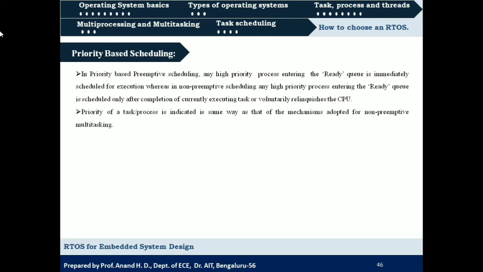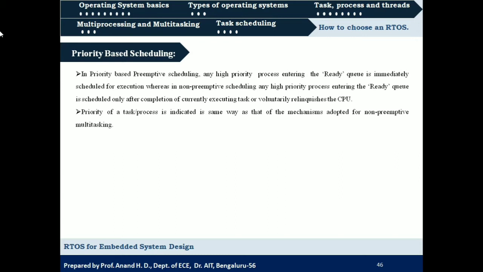So that is what we have seen. We have seen priority based scheduling in case of non-preemptive scheduling also, wherein if any new process enters the ready queue with highest priority, even then the currently executing process was not preempted because it was non-preemptive type.